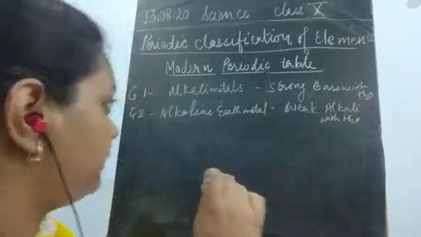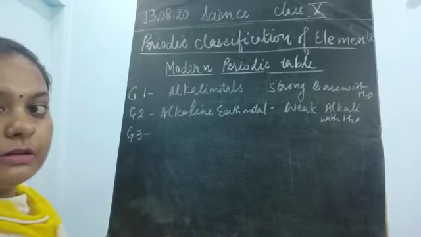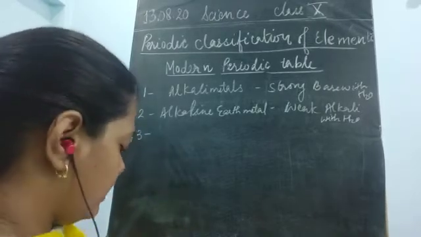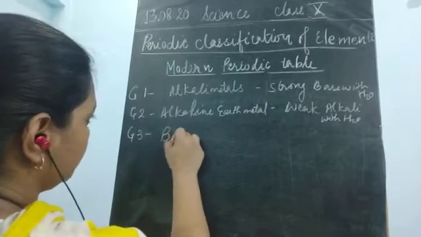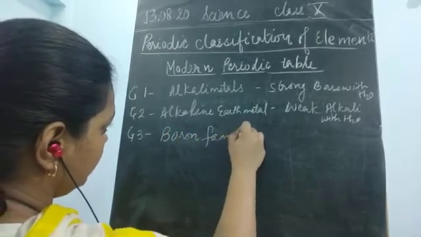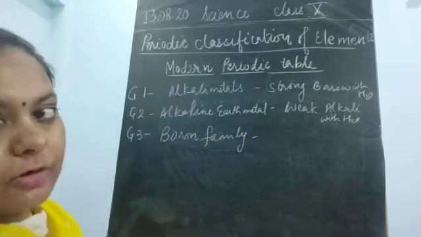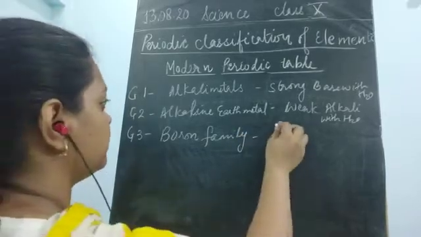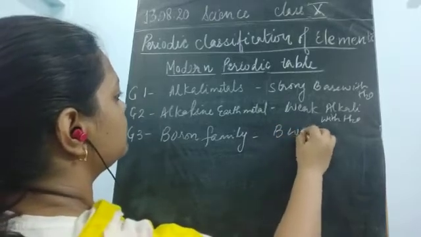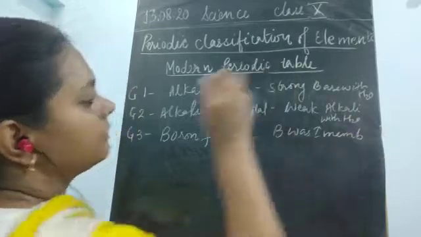Okay, next thing we have to understand is group number 3. This group third is also known as the boron family, because it started with boron. So boron was the first member of this family.